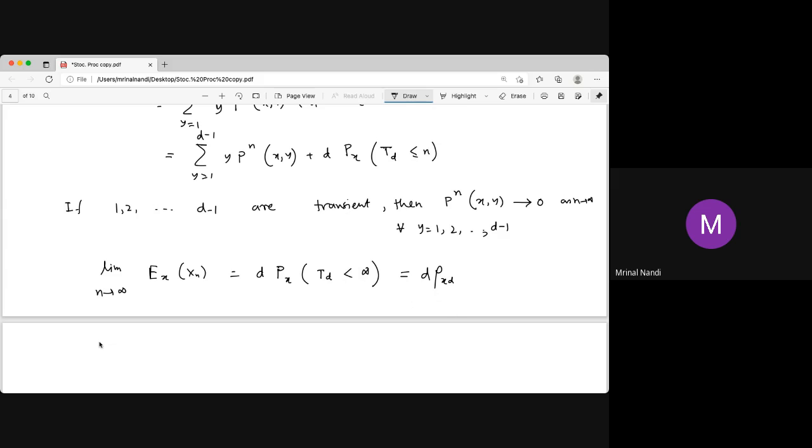Also, what we have is that the expected value of Xn is equal to the expected value of X(n minus 1), and so on down to the expected value of X0.